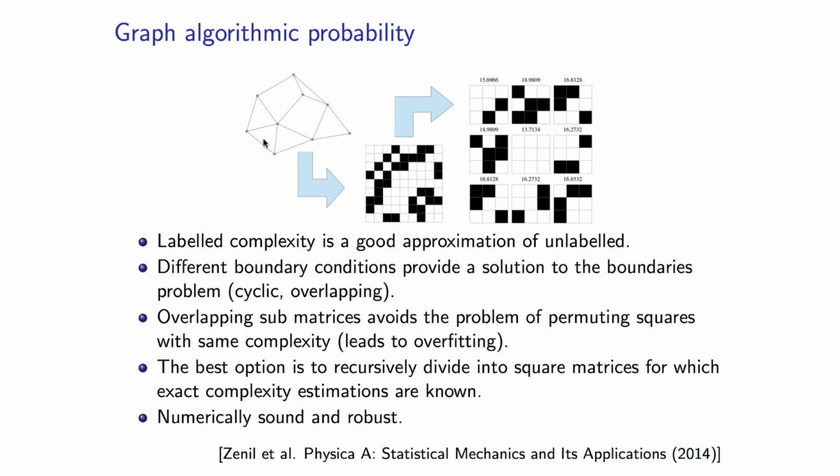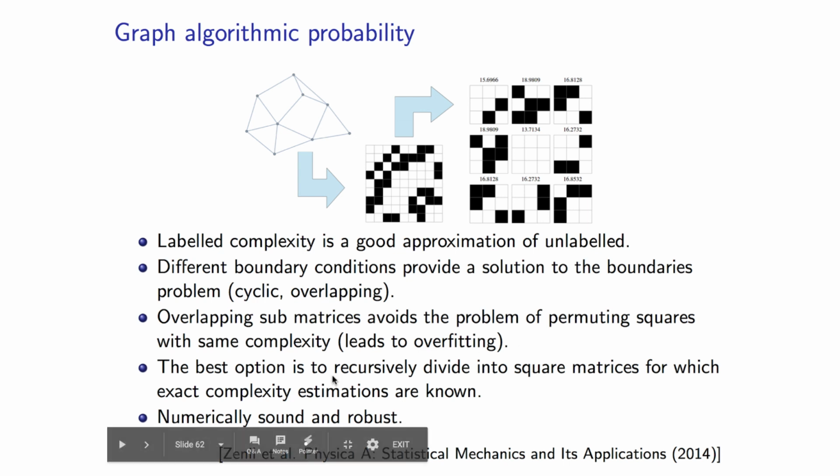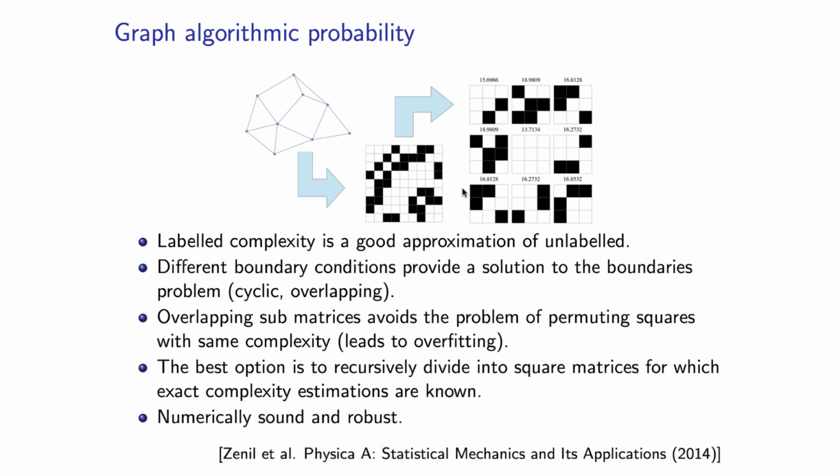Or we could stick to matrices of length 3, but allow overlapping so we wouldn't have any leftovers. We call all these options that deal with the boundaries the challenge of the boundary conditions of BDM. What we do is to simply divide the graph into the largest possible number of matrices and then sum their complexity in a clever way with BDM, just as we did with BDM over strings.